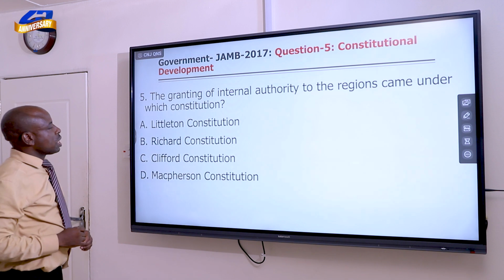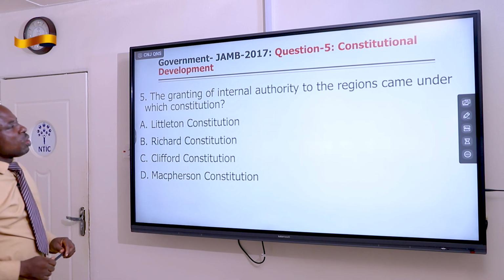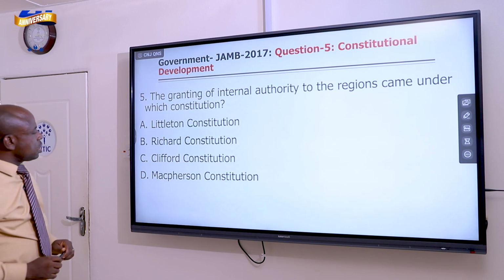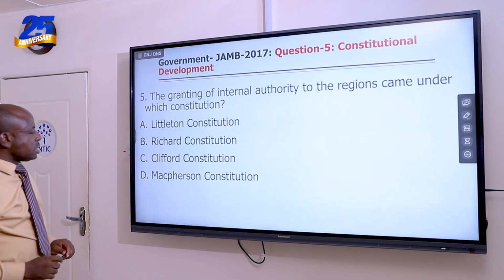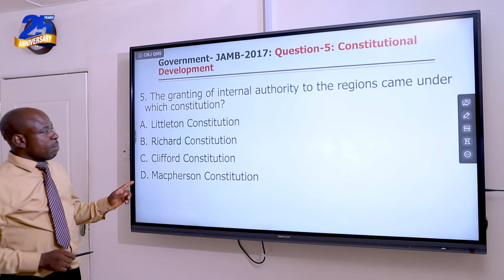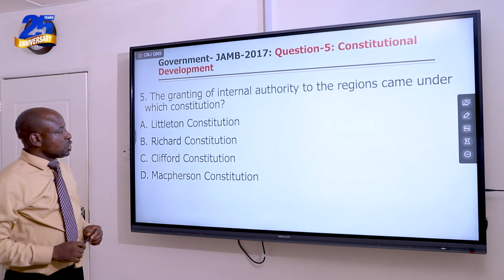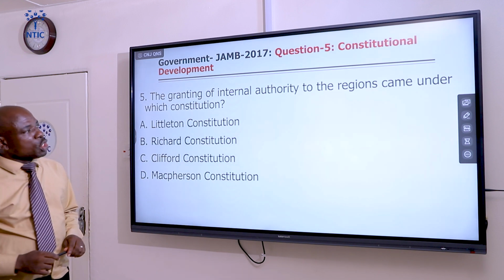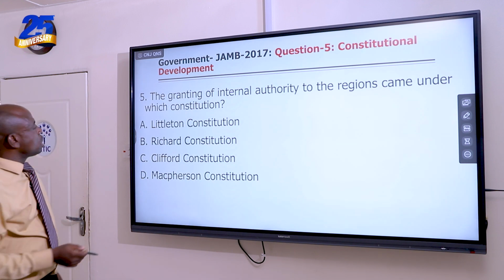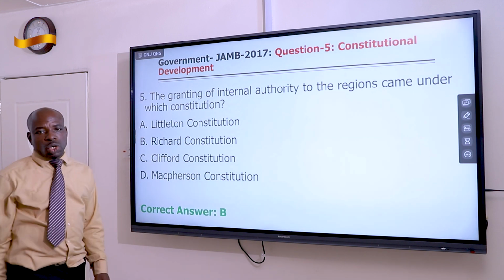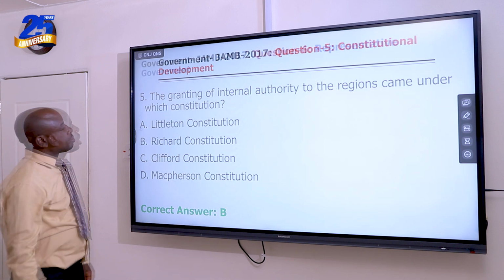Question number 5. The granting of internal authority to the region came under which constitution? A, Lyttleton Constitution, B, Richards Constitution, C, Clifford Constitution, and D, Macpherson Constitution. Remember that the constitution that granted Nigeria regionalism is Richards, and we are talking about regional authorities. So the answer is B, the Richards Constitution of 1946. Next question.